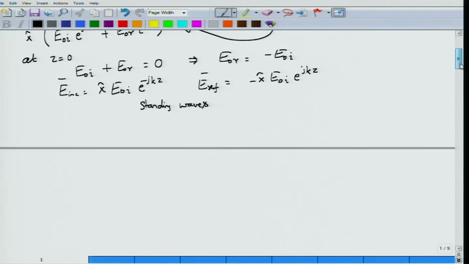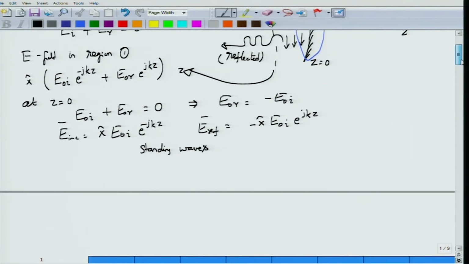You can actually see that the standing waves are formed by writing down the expression for the electric field. The electric field in region 1 is given by x hat E0i, a common factor, which I will take out, times e power minus jkz minus e power jkz.